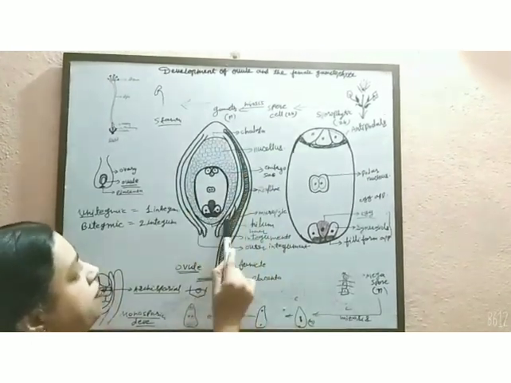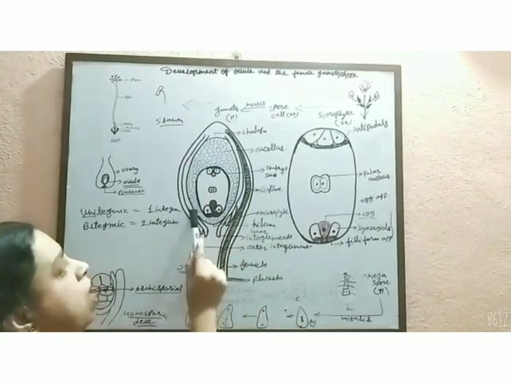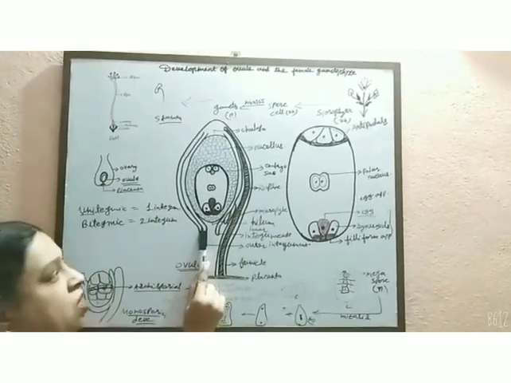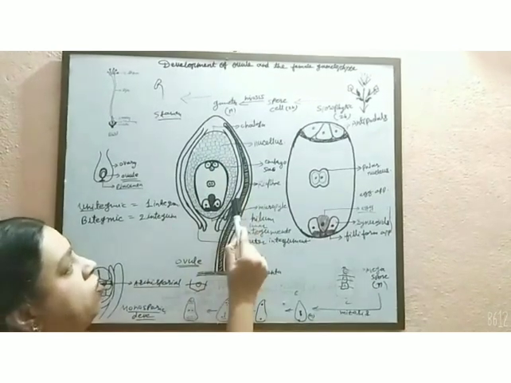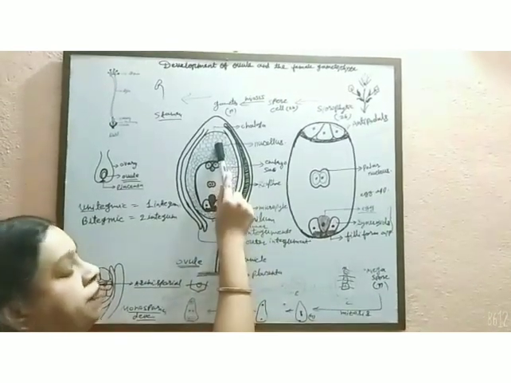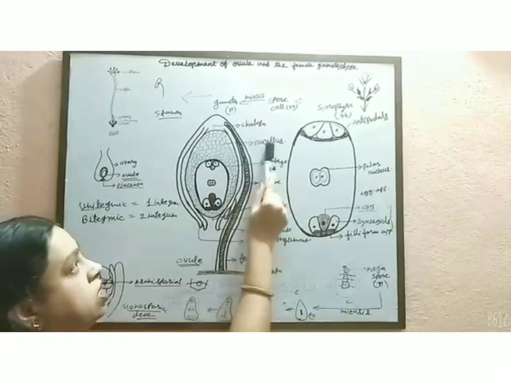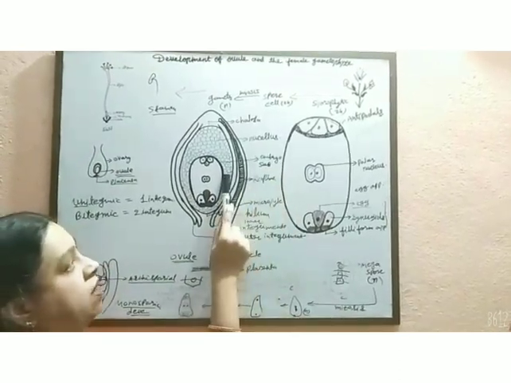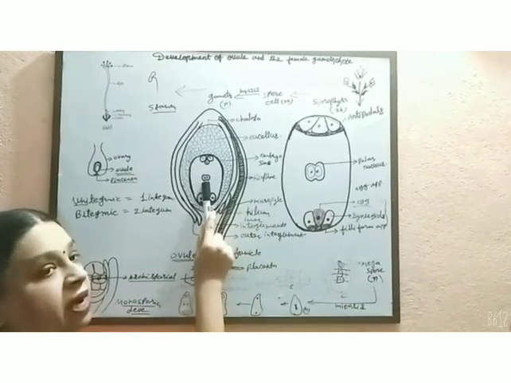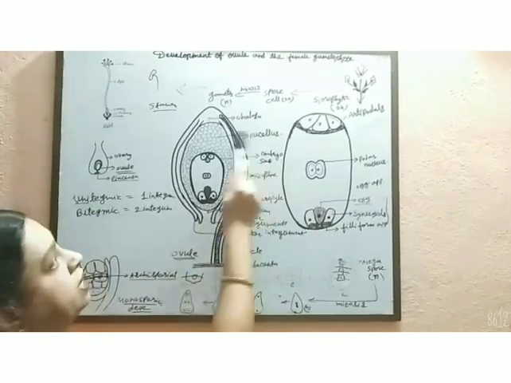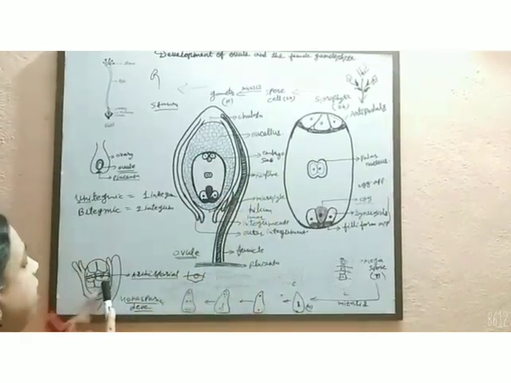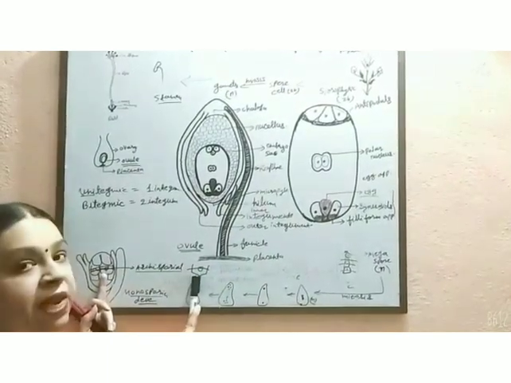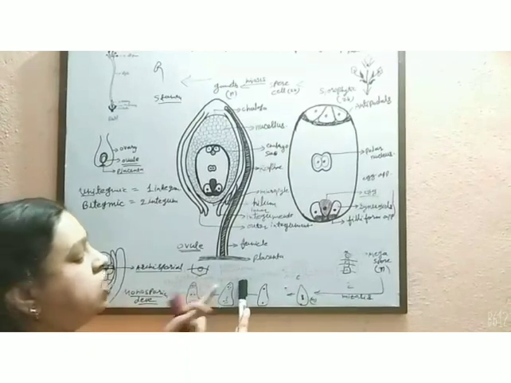This is the main body of the ovule, in which two outer coverings are there, which are called the inner and outer integuments. The inner part of the ovule consists of parenchymatous cells. This structure is called the nucellus, and the embryo sac of the female gametophyte is embedded in this nucellus. Among these nucellus cells, one archesporial cell develops, which periclinally divides and forms sporogenous tissue.